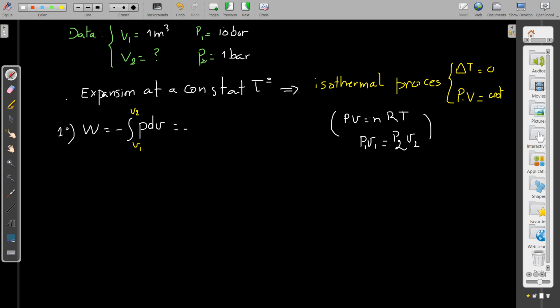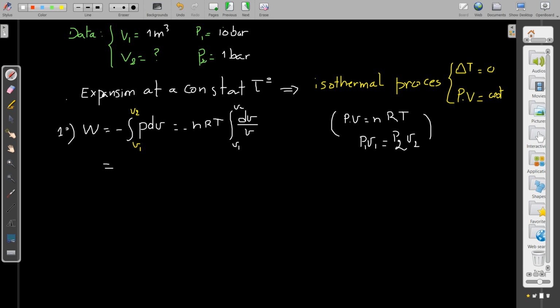So it comes minus nRT, two constants, so temperature is constant, so outside the integration, still the integration with respect to the volume V, dV over V. So here we have changed P by nRT over V, and this from V1 to V2.